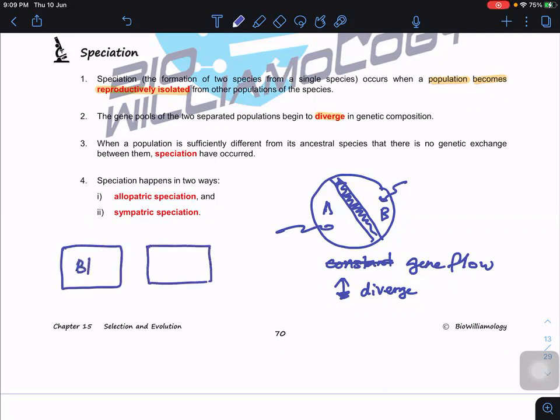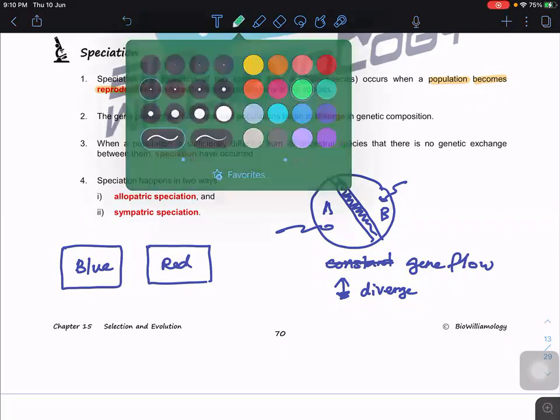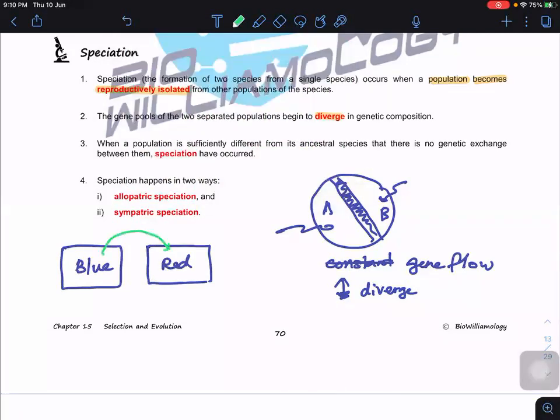Try to imagine that if there's no constant gene flow, I have blue colored water here and red colored water. You recognize them as two different colors. But if there is constant gene flow, if I transfer some of the blue here and some of the red there, both of them become purple, right? I transfer blue, I transfer red, so they are more similar. So the gene pool won't diverge if there is constant gene flow.